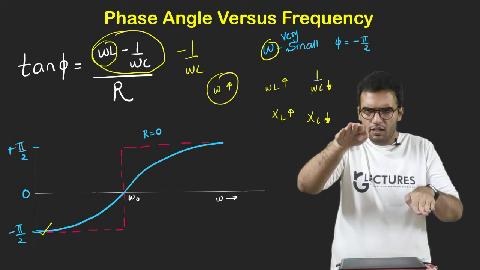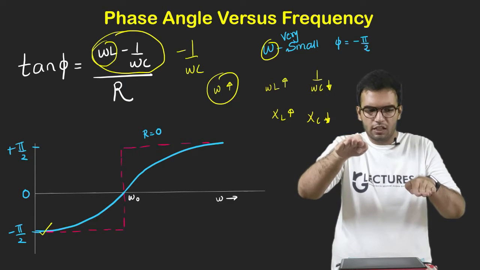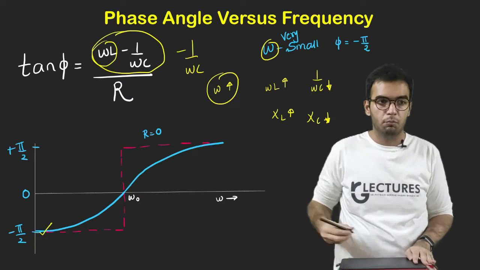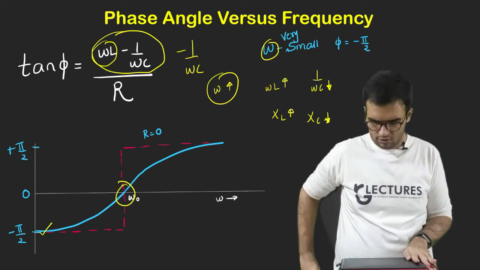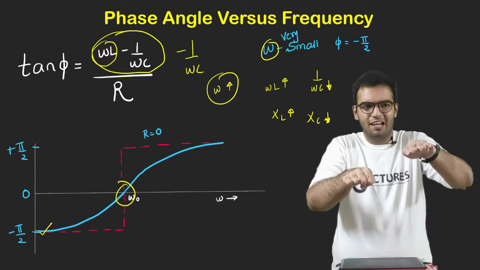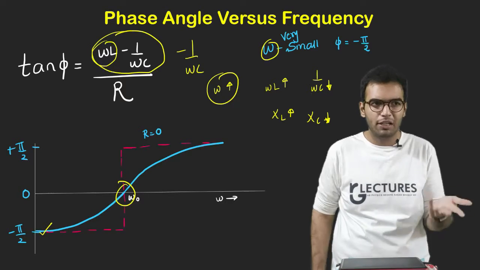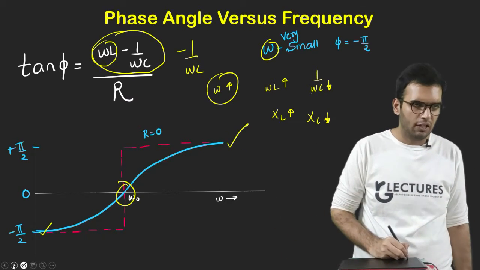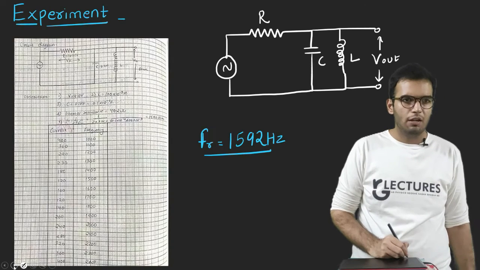If I increase the omega slowly, XL will increase, and at a particular frequency they will become equal, at omega 0. So they will both become 0. So this is that case. And after that, when I further increase the value of omega, then XL will dominate, because XL is ultimately equal to omega L. So this is that case. That is the graph of phase angle versus frequency. In this way, we have completed the concept of LCR series resonance.